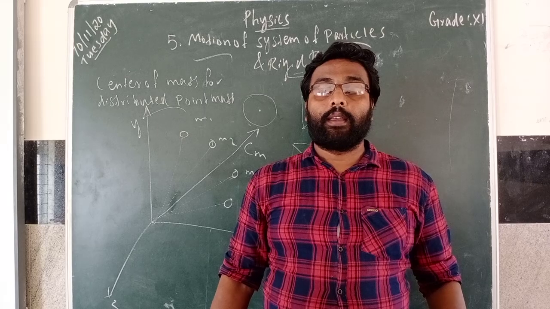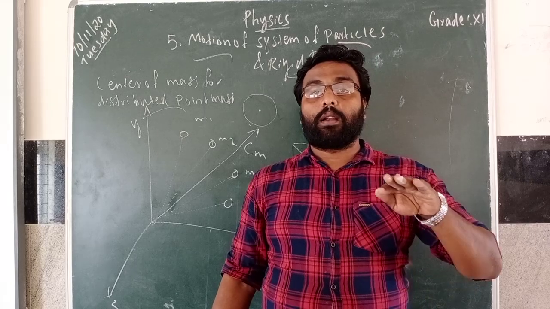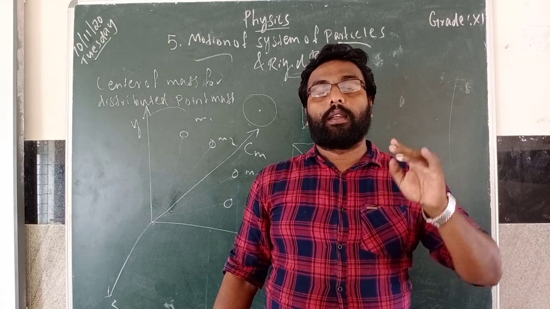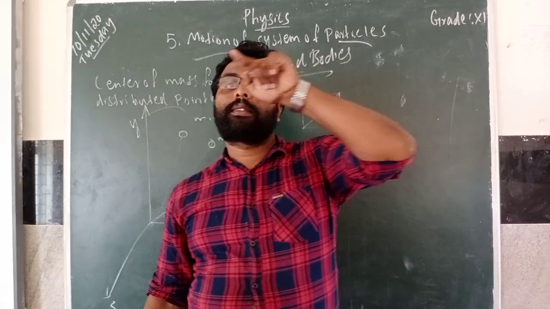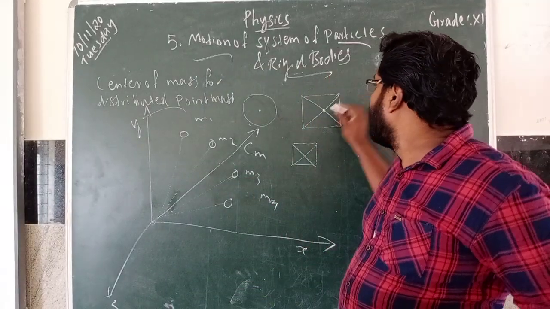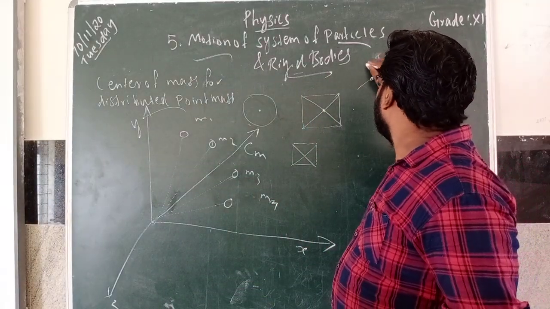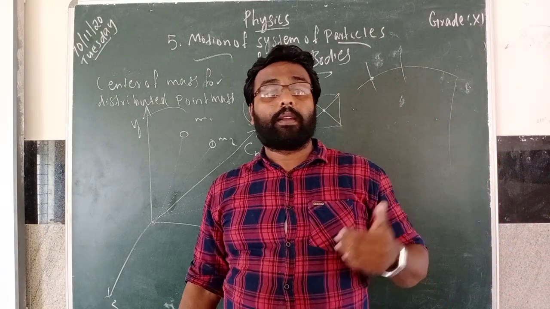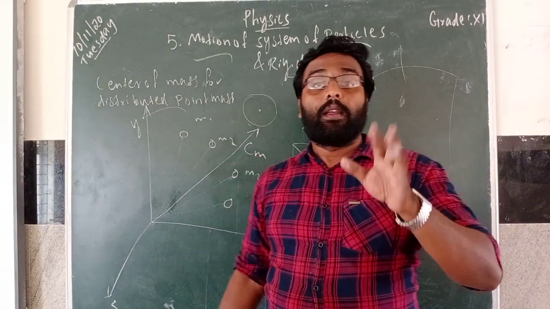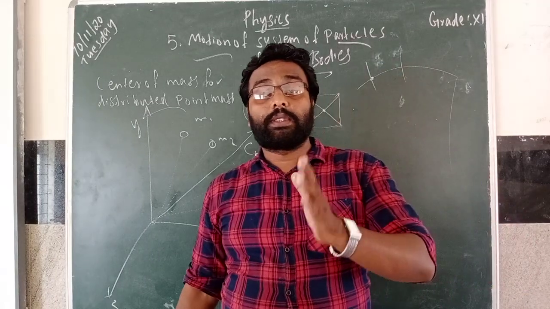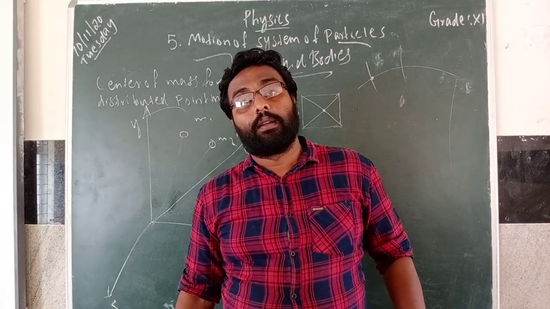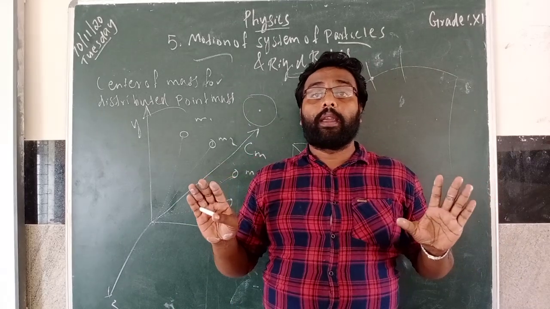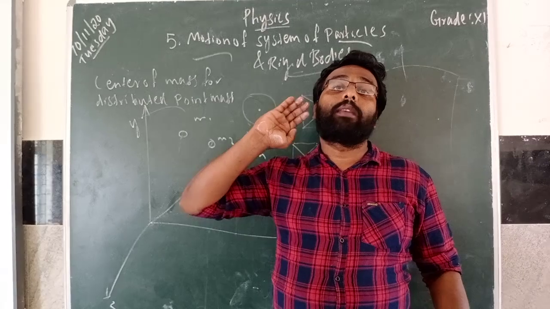You can see the center of mass, where the center of mass is acting, that path is like a parabola. The bat is in different positions, like this on the diagram. In a rigid body, the motion is in different paths.